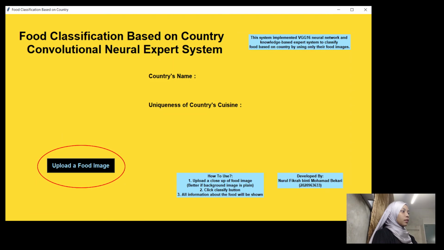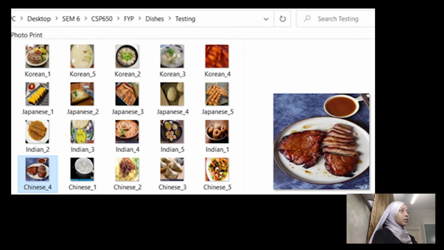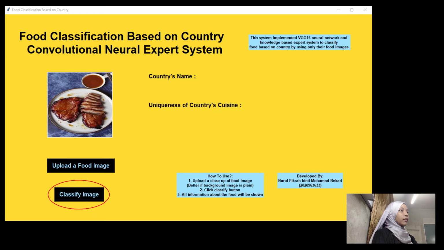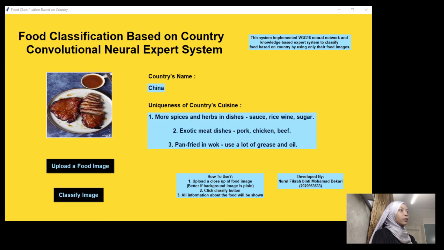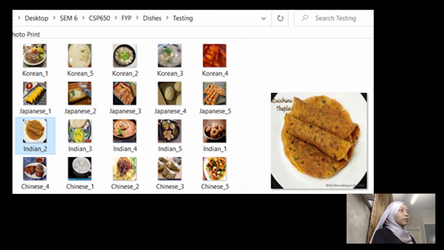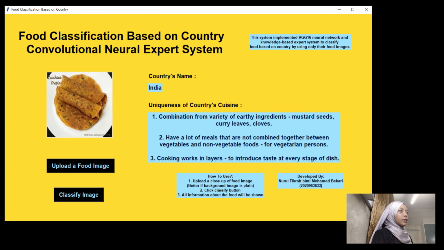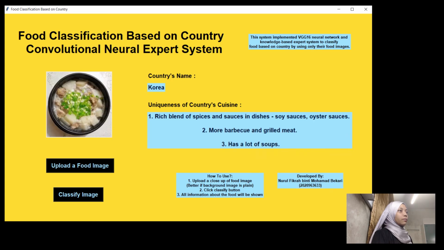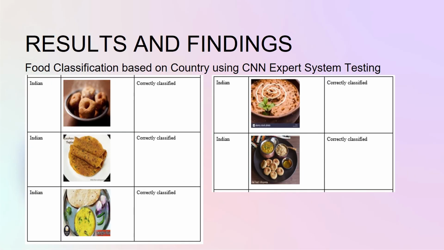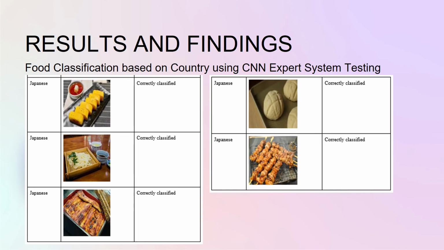How to use the user interface? First, the user has to click upload a food image. For example, I choose Chinese 4. Then, the user has to click classify image. As a result, the country name will be output as China, and the uniqueness of the country's cuisine will also be output. Next, I will choose Indian 2. Then the country name will be output as India, together with the uniqueness of the country's cuisine. Same goes for Japan and Korea. As a result, the system is able to classify all the food images accurately.